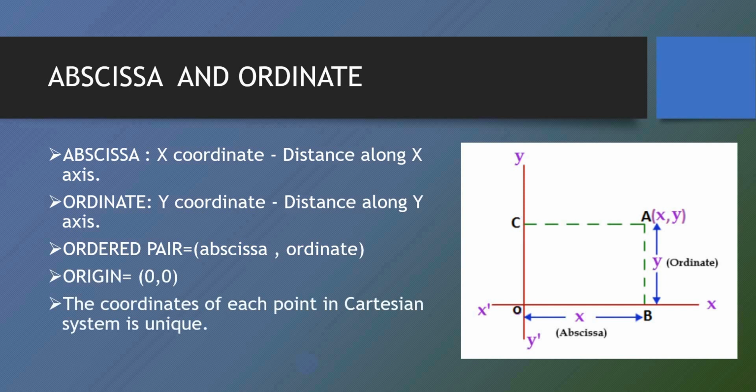Now, this is an important point: the coordinate of each point in a Cartesian system is unique. That means if I mark any point in this Cartesian plane, and I take a different point, the ordered pair or the coordinates of that point would be different. It would be a unique point.